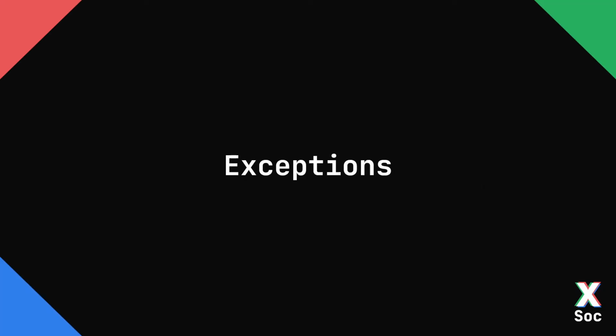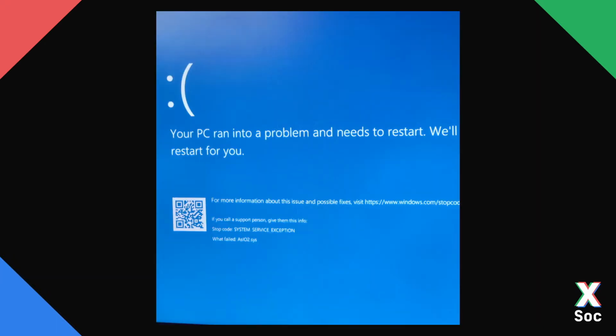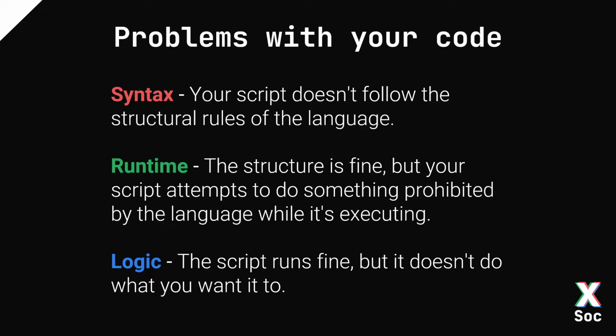Let's talk about exceptions. You've probably already encountered them, maybe multiple times before. Here's an example. So the blue screen of death, as some like to call it. Exceptions will pop up whenever something goes wrong with your program, and stop the rest of it from executing. It won't cause your entire PC to crash though, don't worry. It's normal to run into problems with your code. Everyone makes mistakes when programming, even professionals.